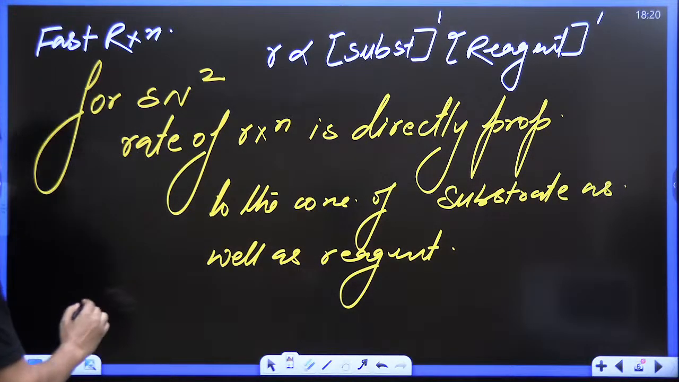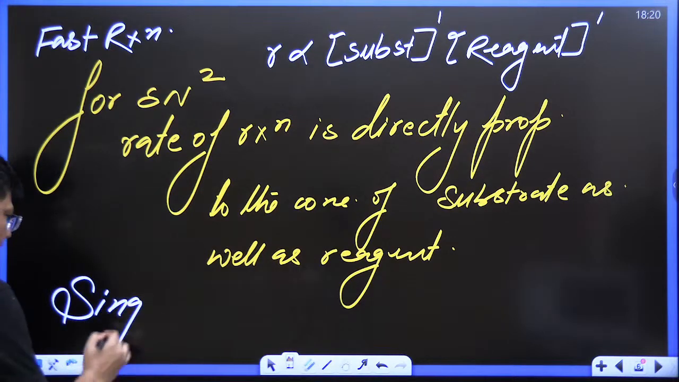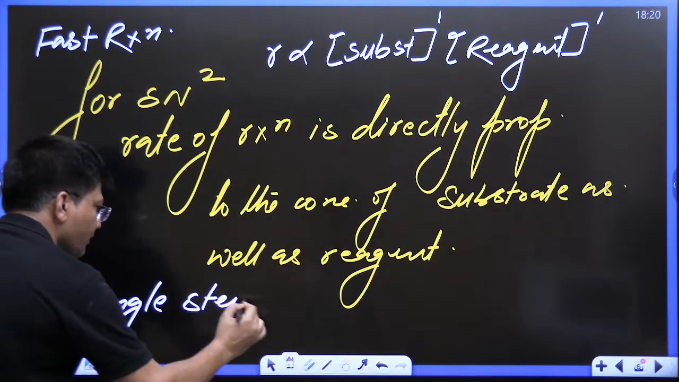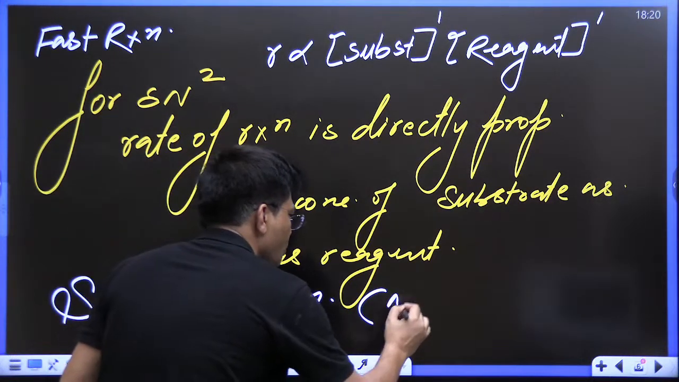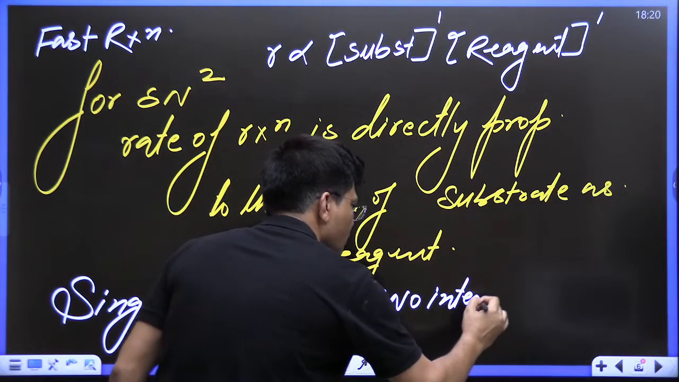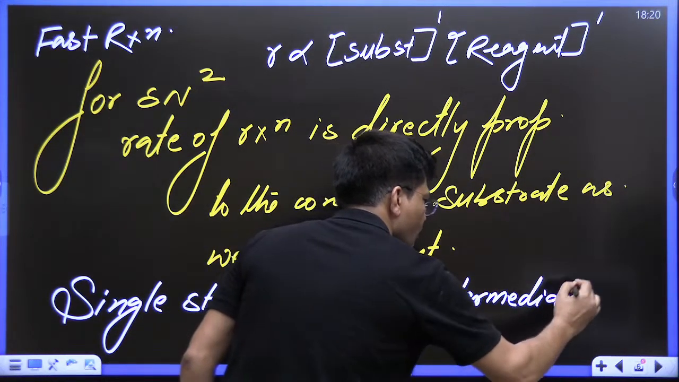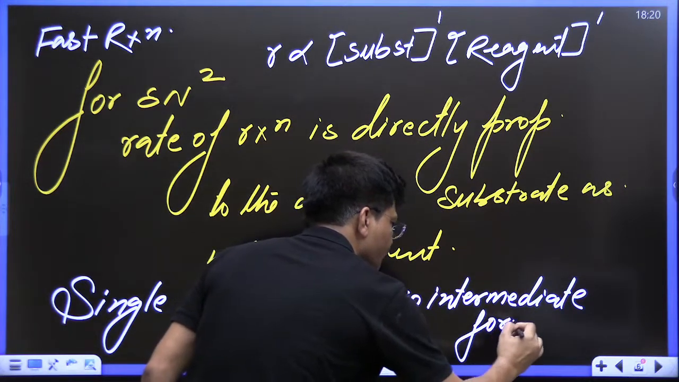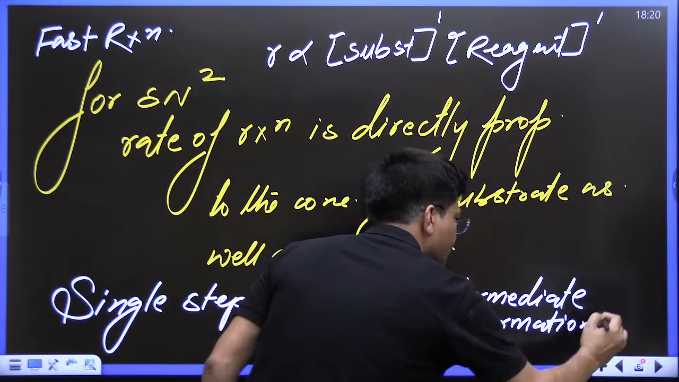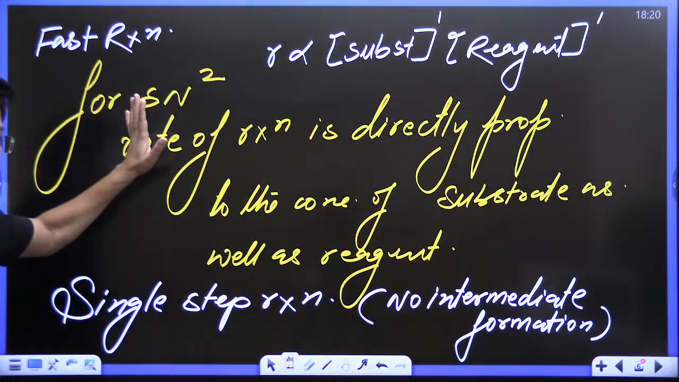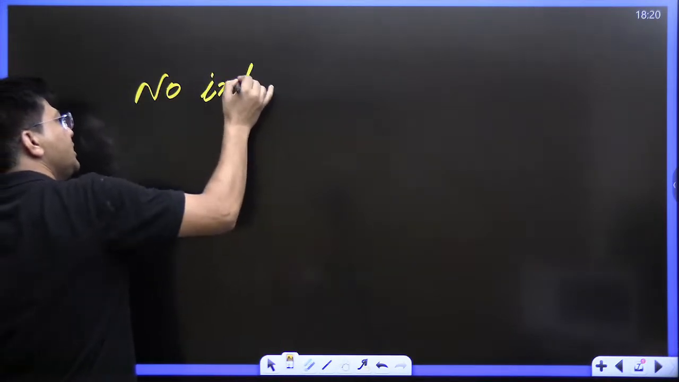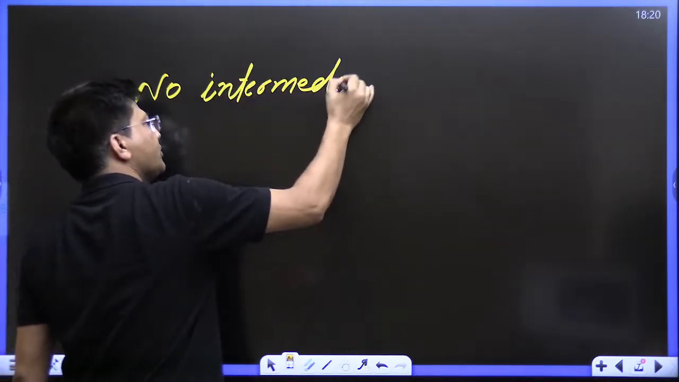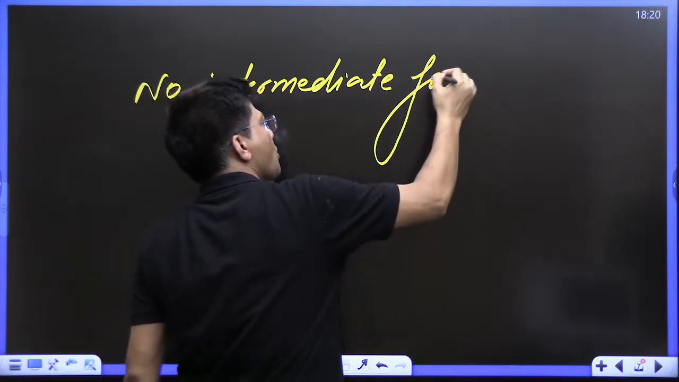Single step reaction. No intermediate is formed in this reaction. No intermediate formation means no rearrangement will take place. This reaction will move without any rearrangement. No intermediate formation means what? No rearrangement.